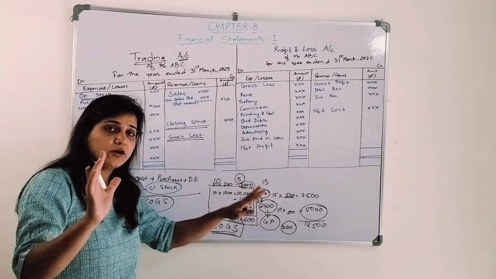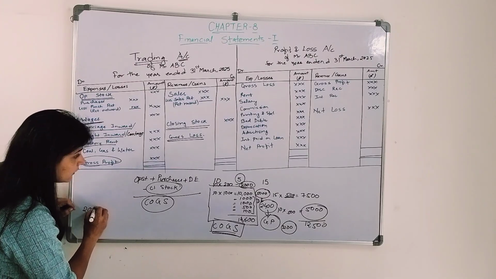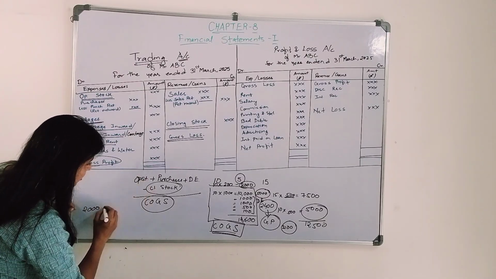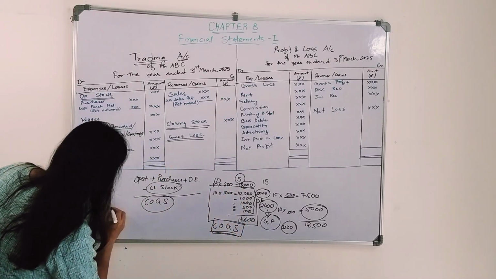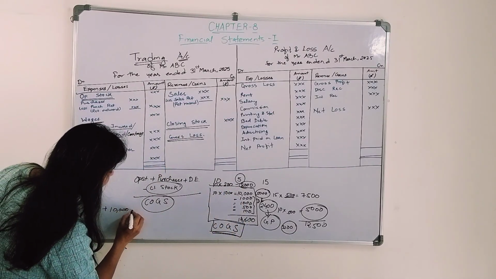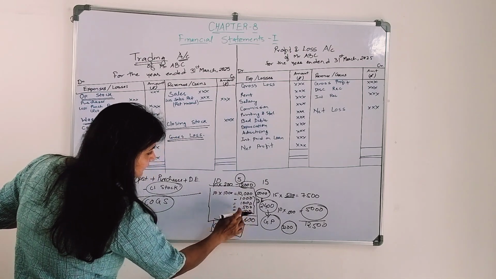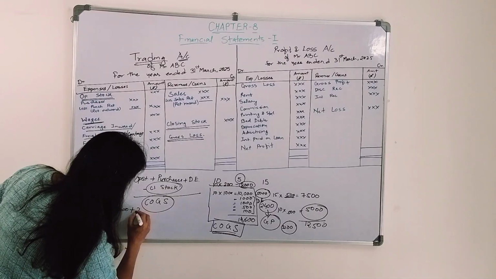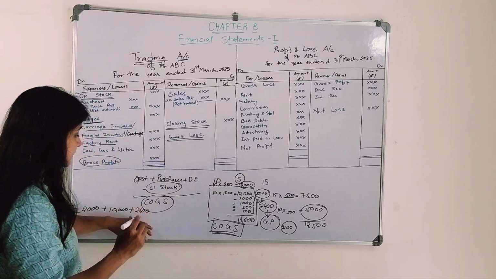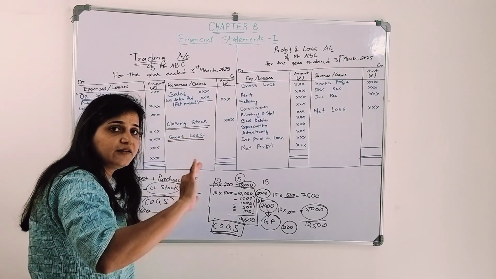In this case, what will be the amount? I was having 2,000 of opening stock, plus purchases of 10,000, plus the direct expenses I incurred on it, that is 2,600. Minus the closing stock which I have not yet sold.